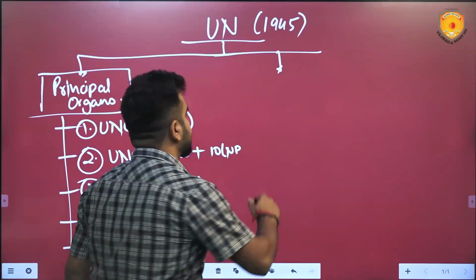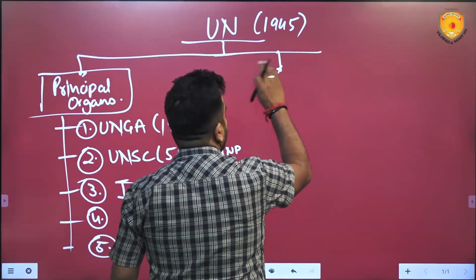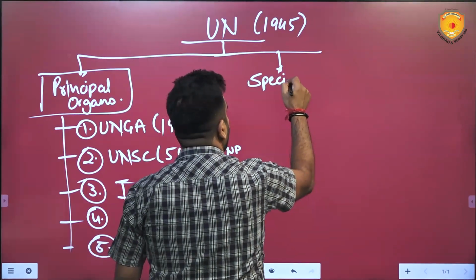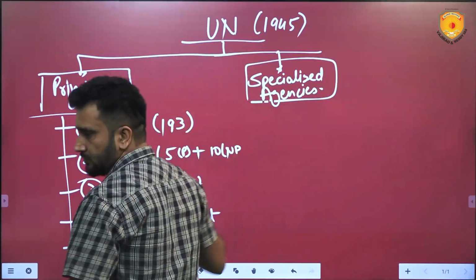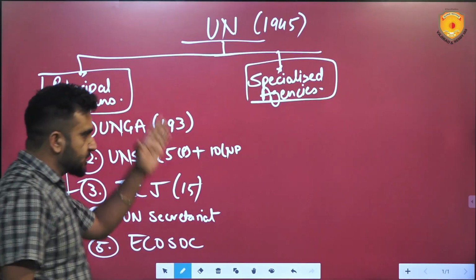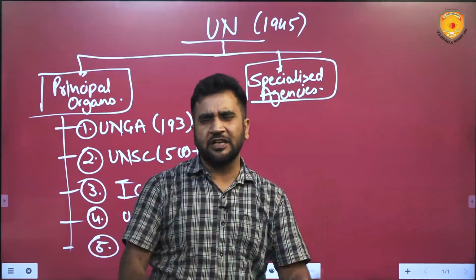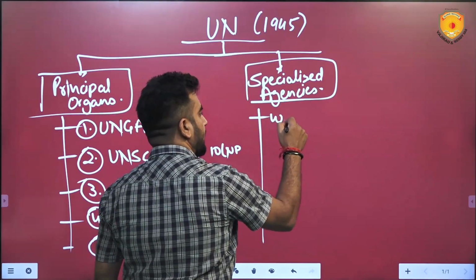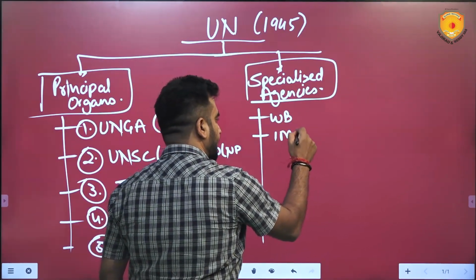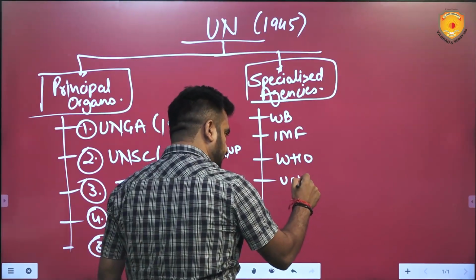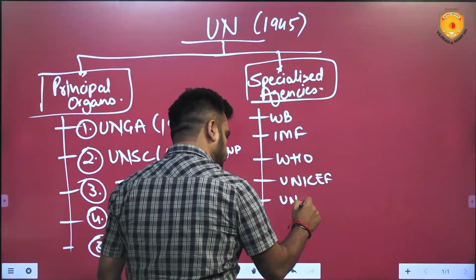The next aspect, apart from principal organs, is specialized agencies. When you learn IR, you'll get the entire list of specialized agencies, which are 14, 15 in number. But just to give you context: World Bank, IMF, WHO, UNICEF, UNESCO, like this.